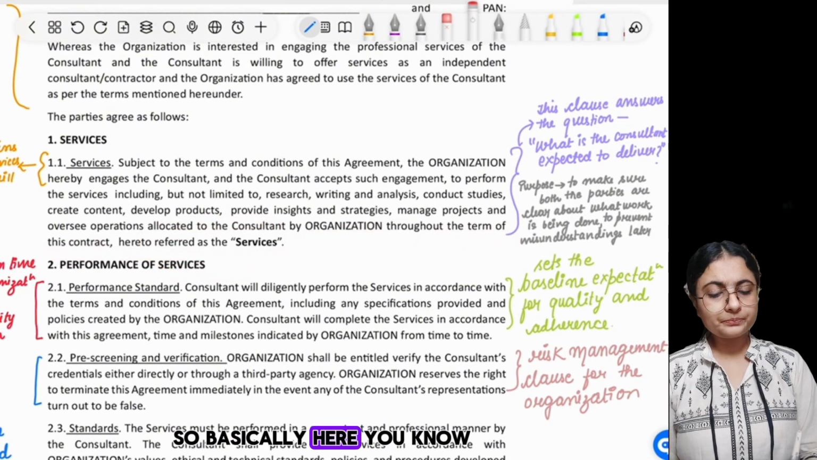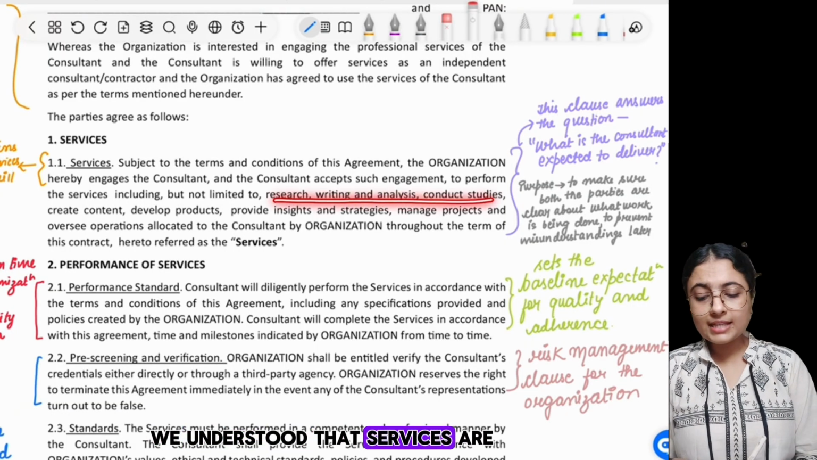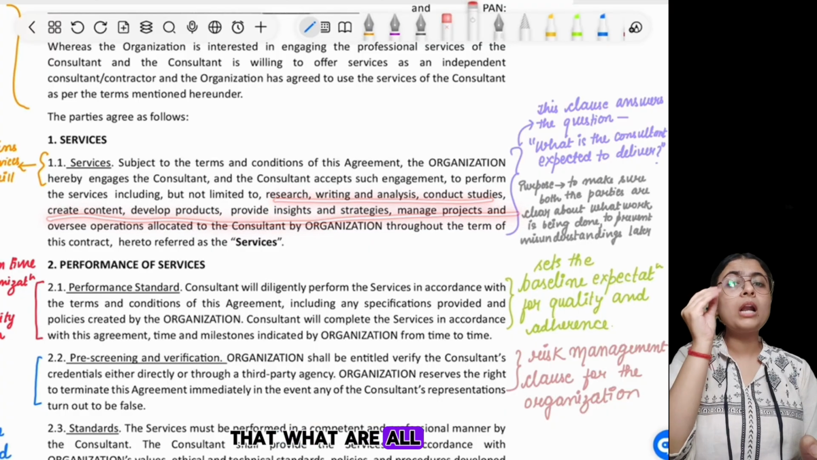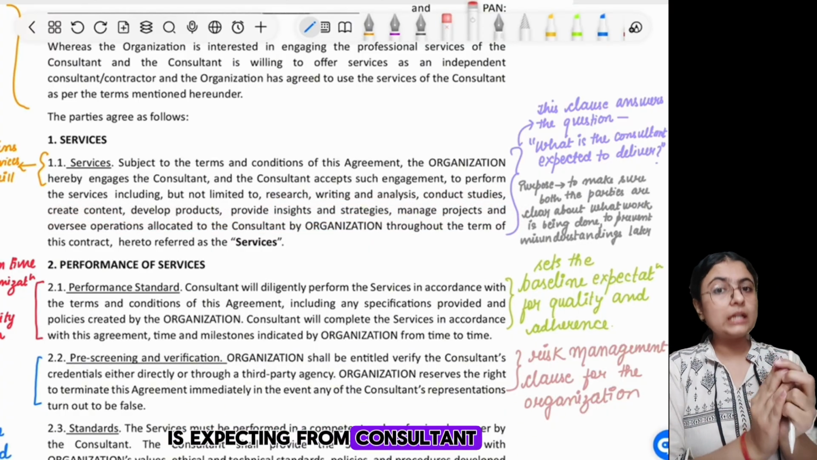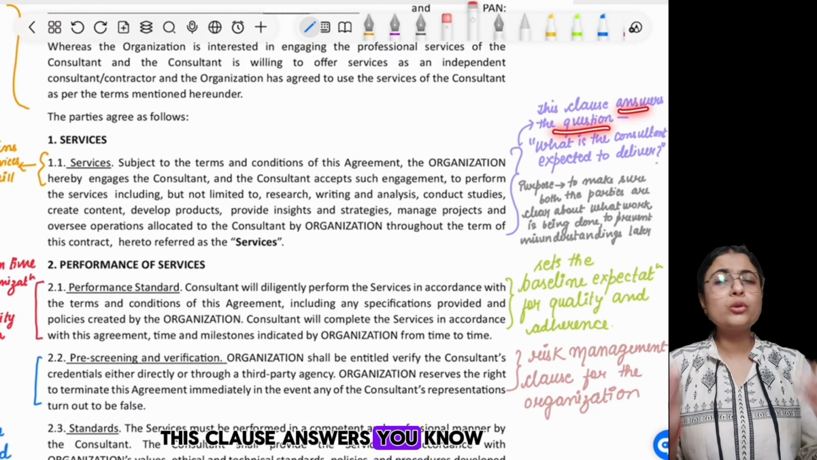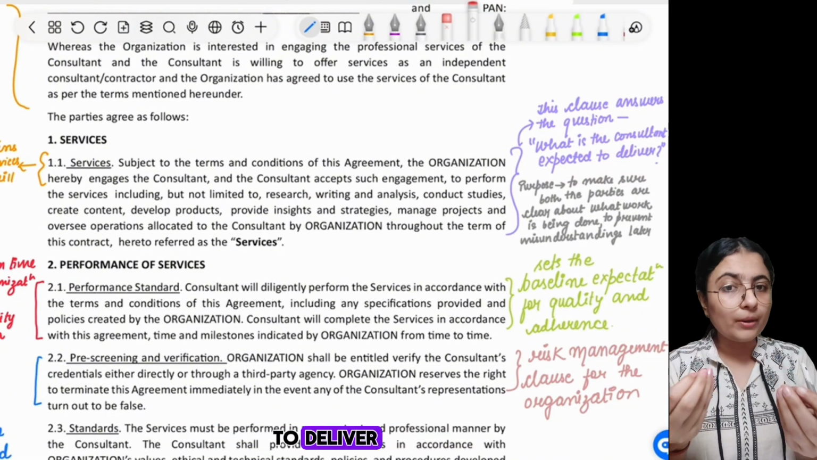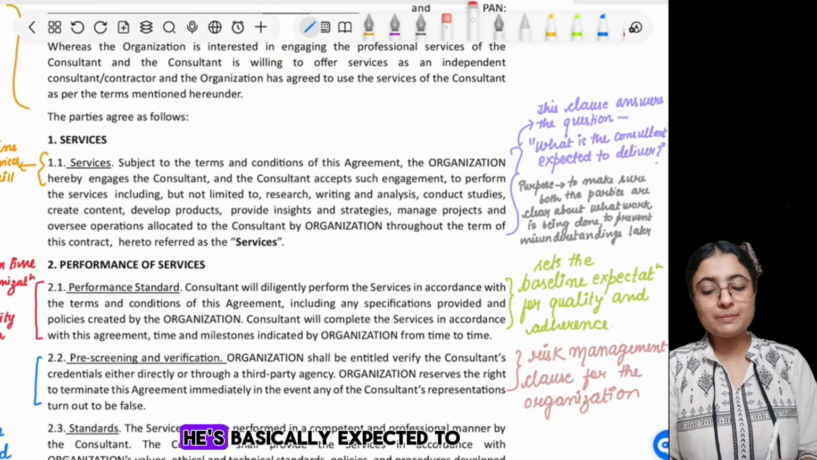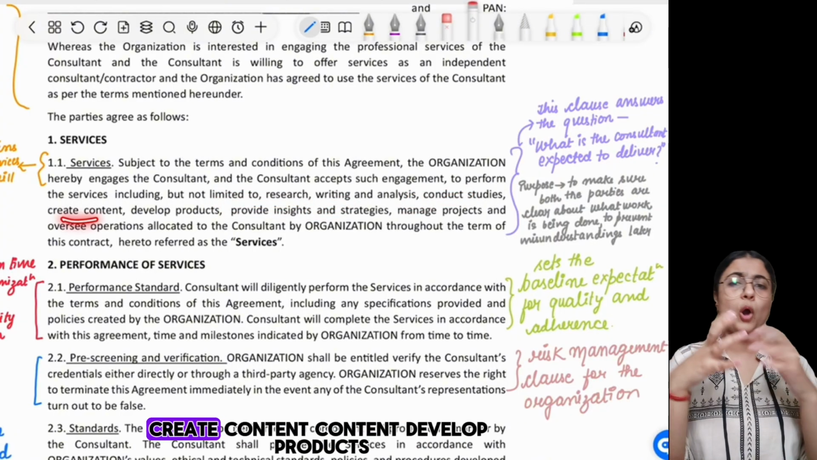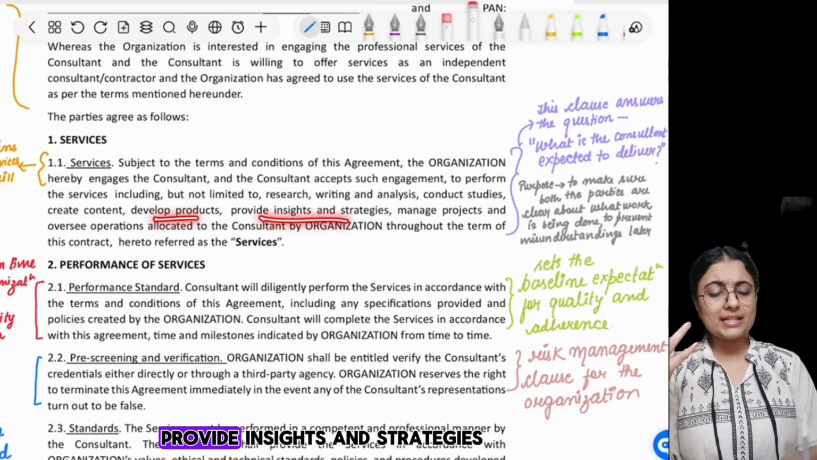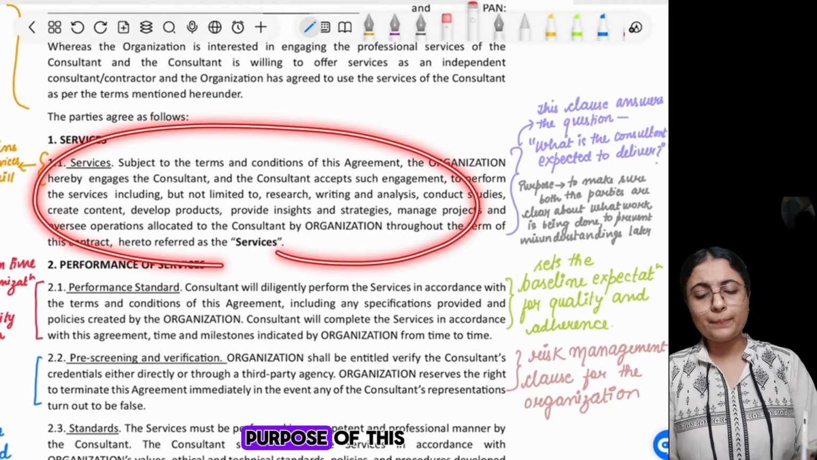So by reading this para, we understood that services have been clearly defined, that is, all the work that an organization is expecting from the consultant to be performed. This clause answers a very important question: what is the consultant expected to deliver? He is expected to research, write, analyze, conduct studies, create content, develop products, and provide insights and strategies for the organization.